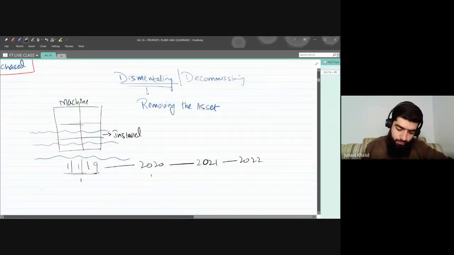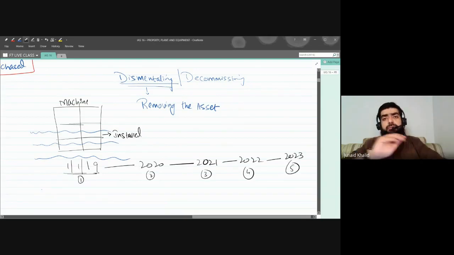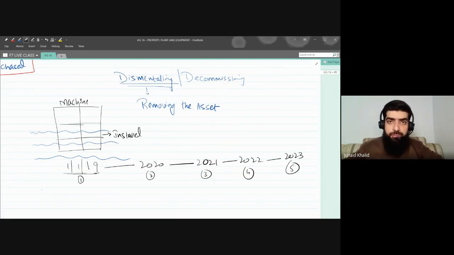One, two, three, four, and 2023. You said that after a period of 5 years, there will be no oil. And if there will be no oil, definitely there is no purpose of the machine being installed.